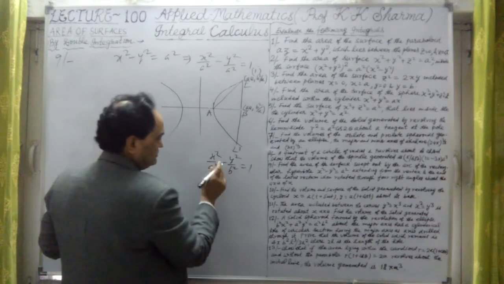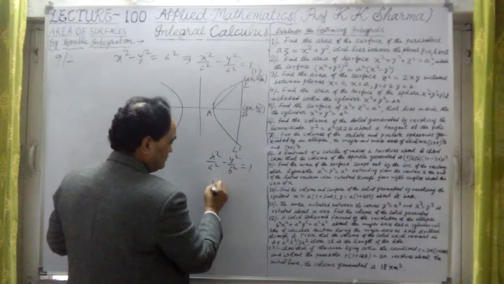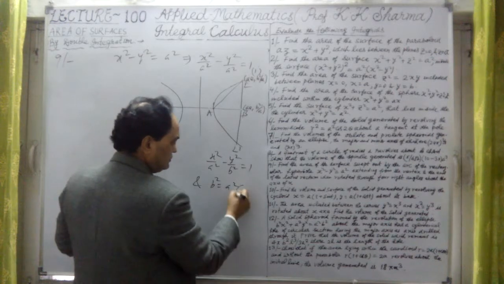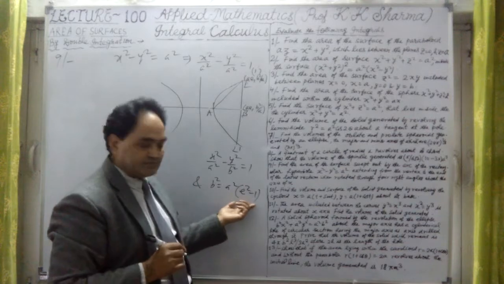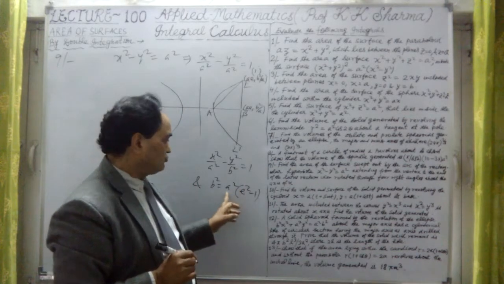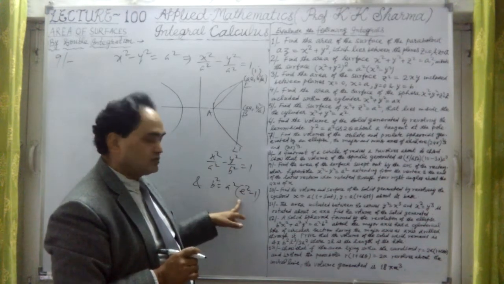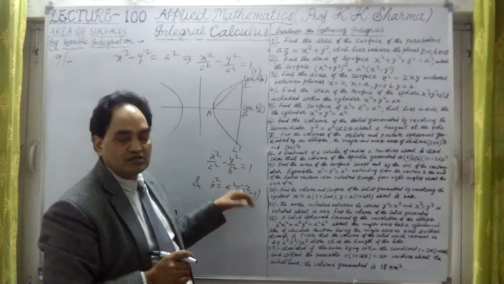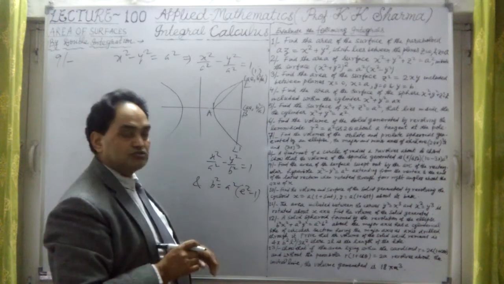We know that b square is equal to a square into e square minus 1 in case of hyperbola, but in case of ellipse, it is a square into 1 minus e square. In case of hyperbola the eccentricity is greater than 1.